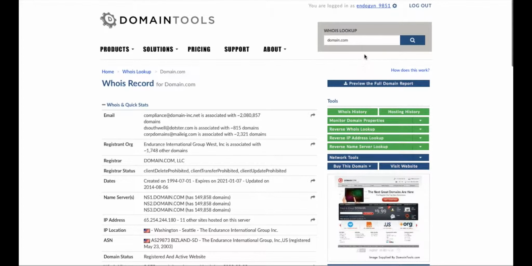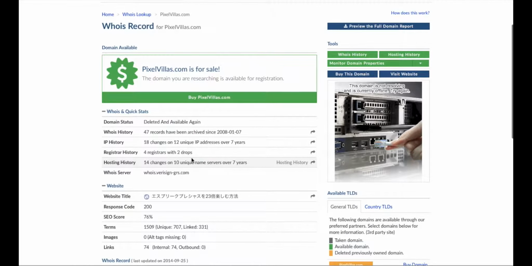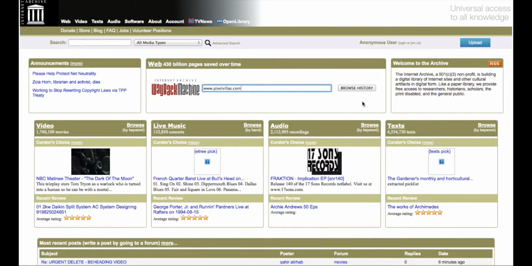The domain we have chosen to have a closer look at has 4 registrars and 2 drops, which is already a red flag. Also the title of the website shows Asiatic letters. This would already be sufficient to stop from further looking at this domain.